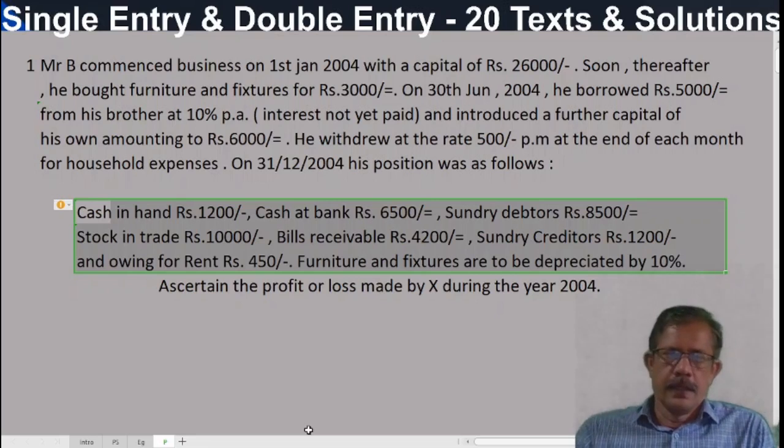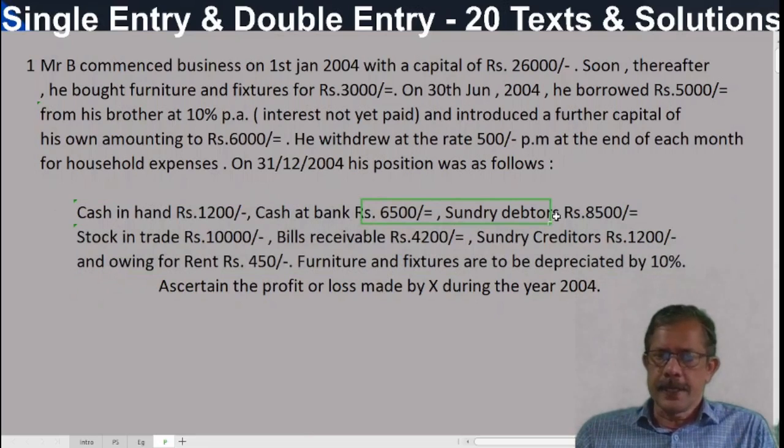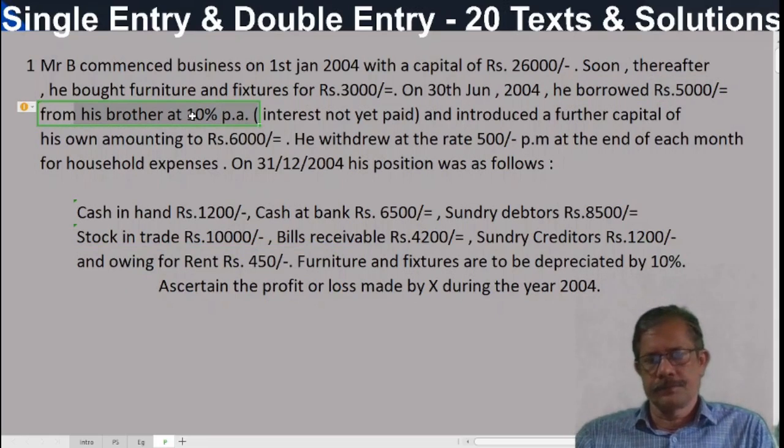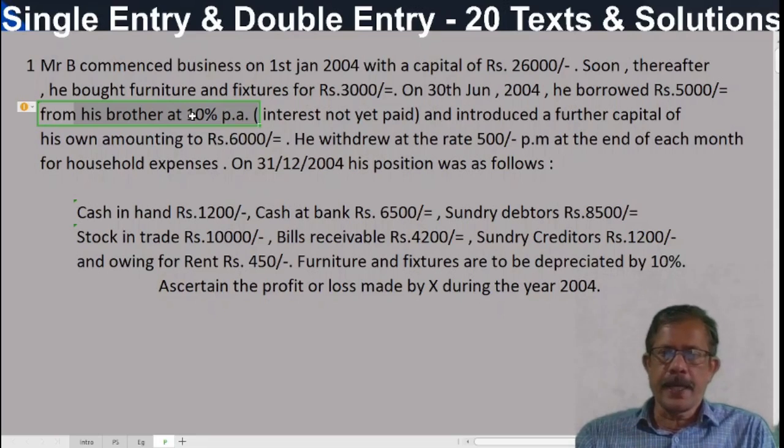Okay. Cash in hand, cash at bank, sundry debtors, stock, bill receivable, these are all assets. Sundry creditors and owing for rent outstanding, liabilities. Other than this, one important information is here. He borrowed 5,000 from his brother. Loan from brother, liability. Not only that, this interest 10% per annum for 6 months has not been paid.